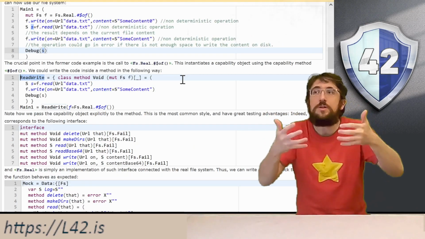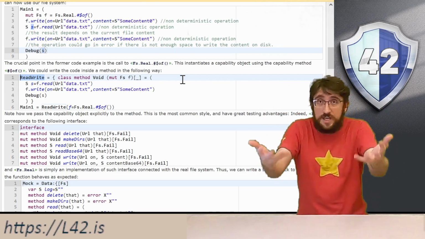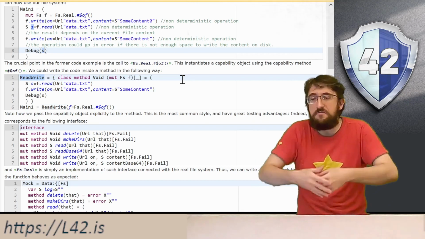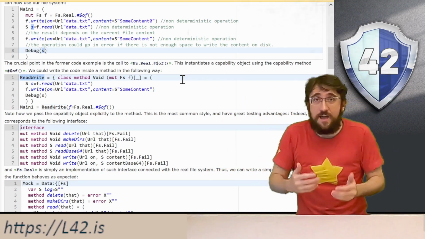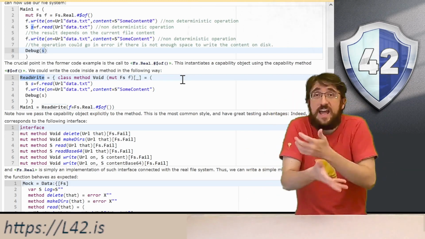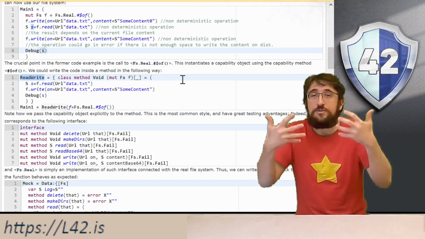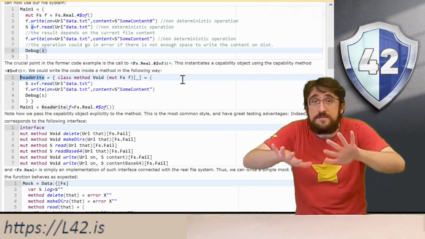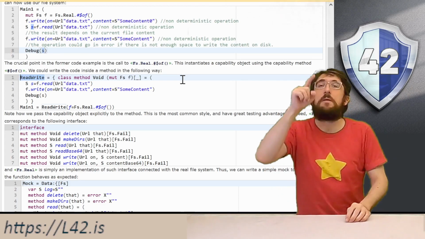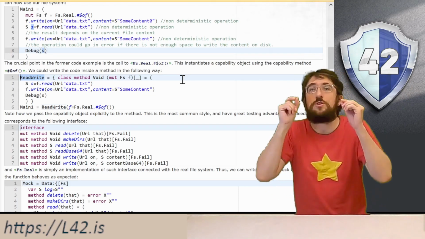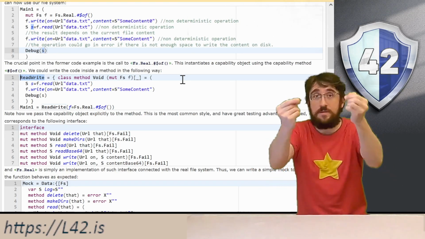Of course, we don't want to just read and write files all in the main. So here we show how we can have a class method that just takes a mute fs f, and exactly as we have shown in the main, we can make non-deterministic behavior inside the method. However, we are doing it by using the mute object capability f that we take in input from the method.